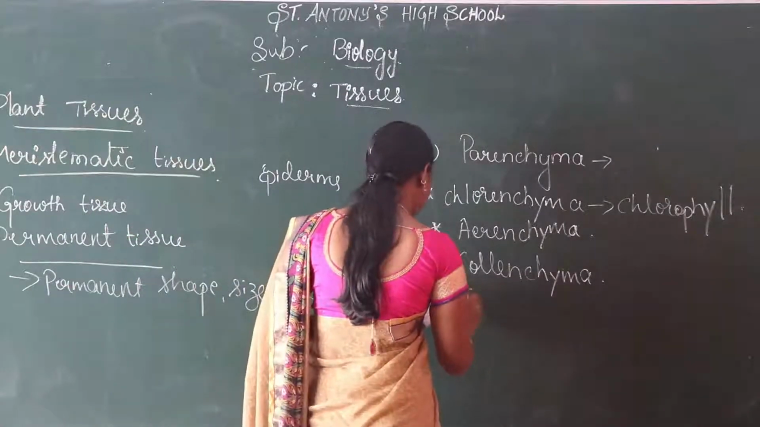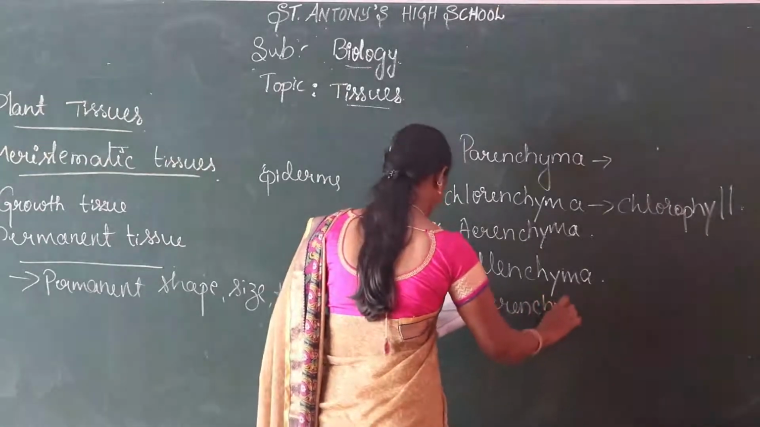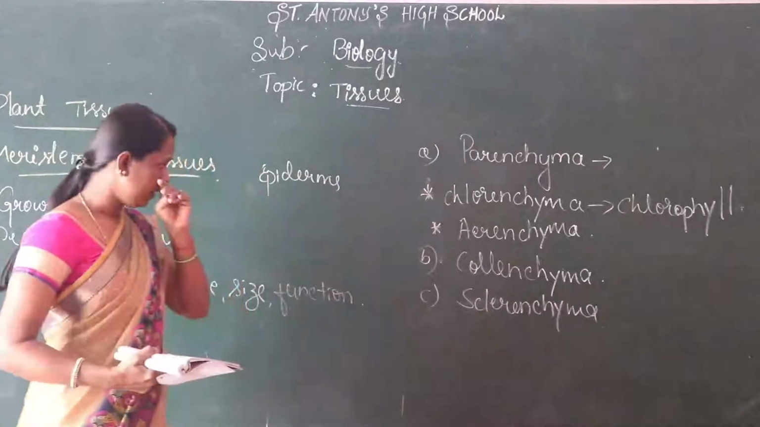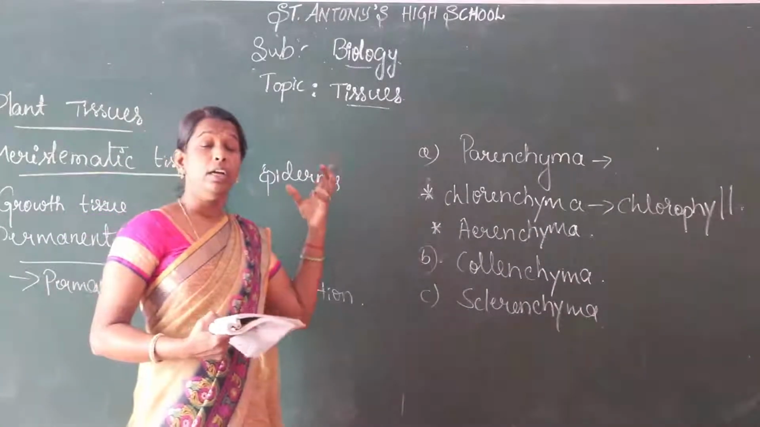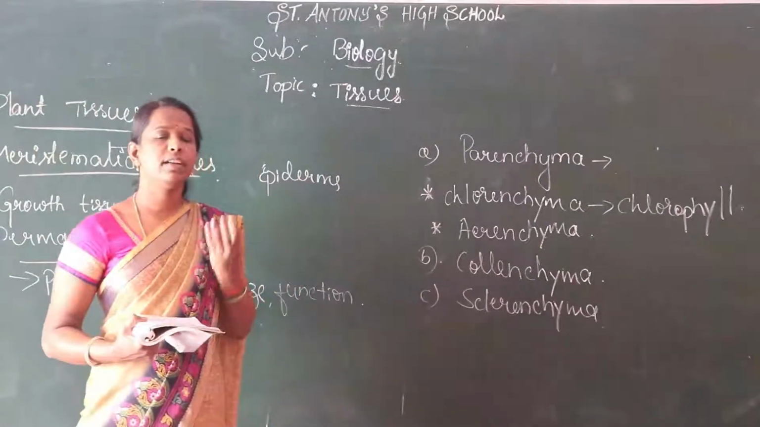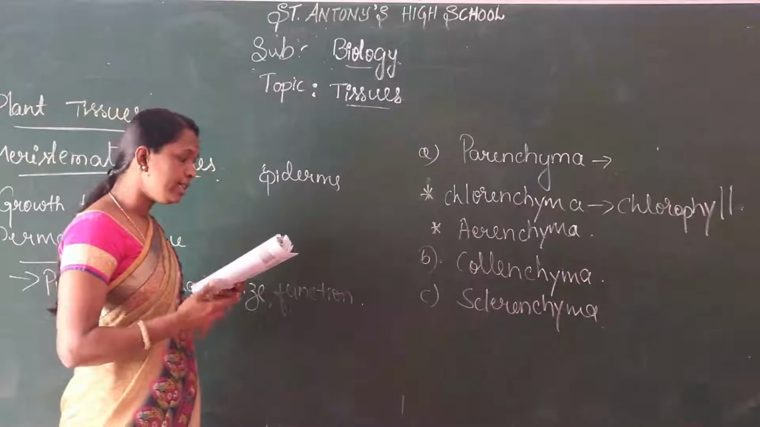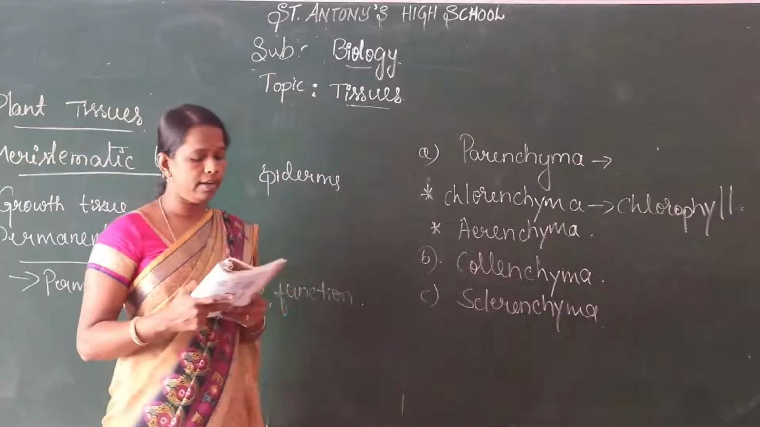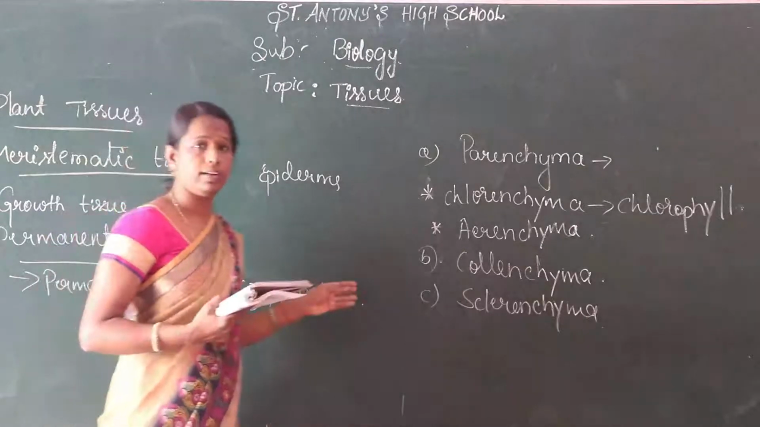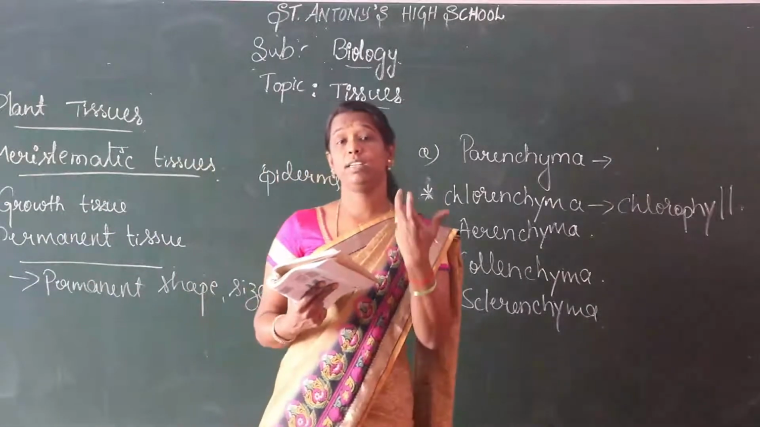The last one is sclerenchyma. See, it is a hard tissue. This type of tissue is usually described as stone tissue, hard tissue, like that. This tissue makes the plants hard and stiff. When we see the husk of a coconut, that is a fiber husk.